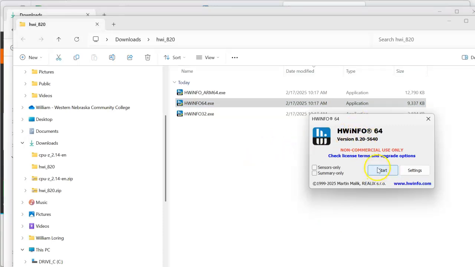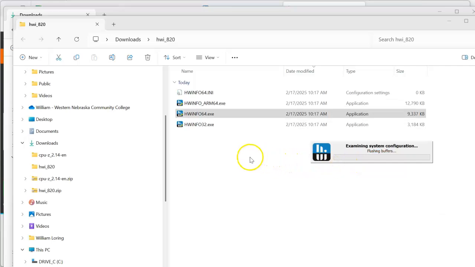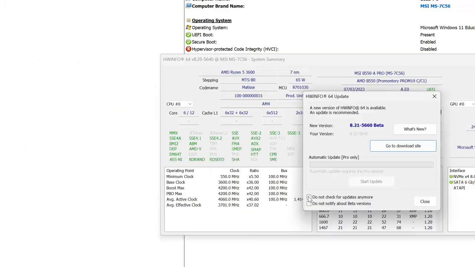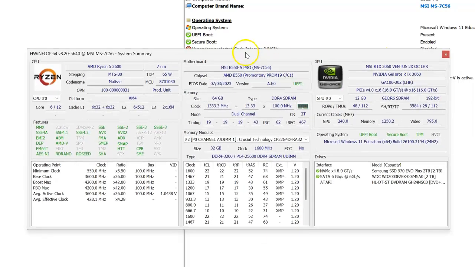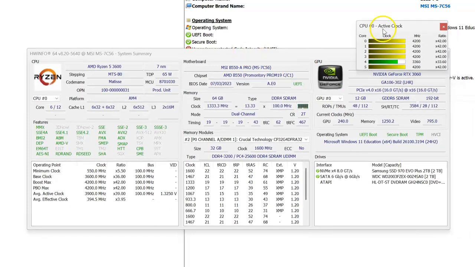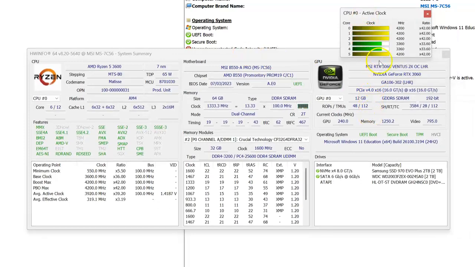There it is. We're going to start. It's examining everything, looking at stuff. Let me pause for a second. Oh, no, that happened pretty fast. My computer's fairly fast, so it doesn't take very long. Oh, my goodness. And there's also a new version of it. And look at all this stuff here going on. We have what's going on actively with my CPU. Well, you can see I have 6 cores flashing around. Look at all that information.